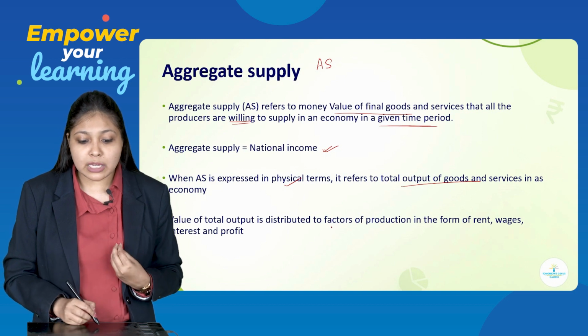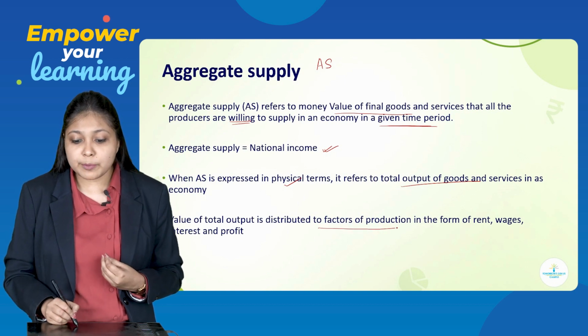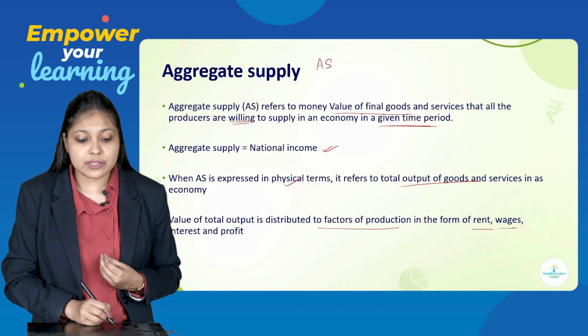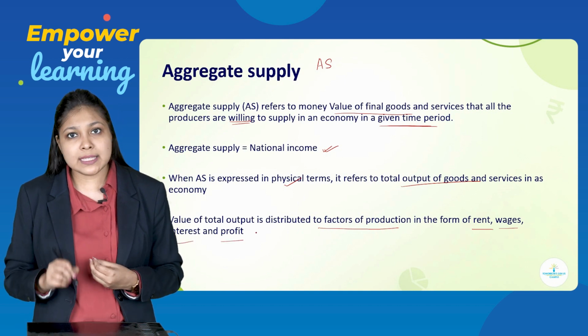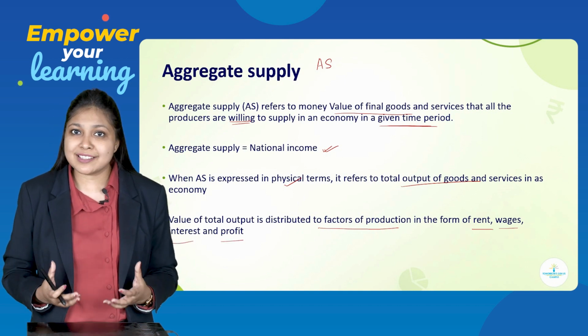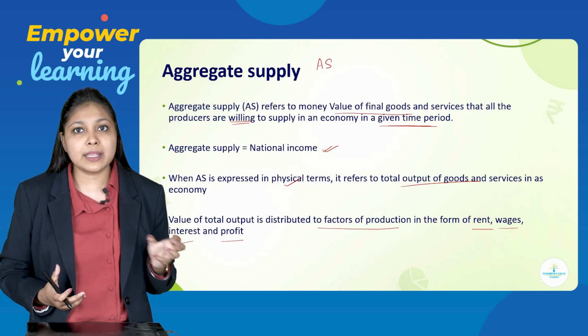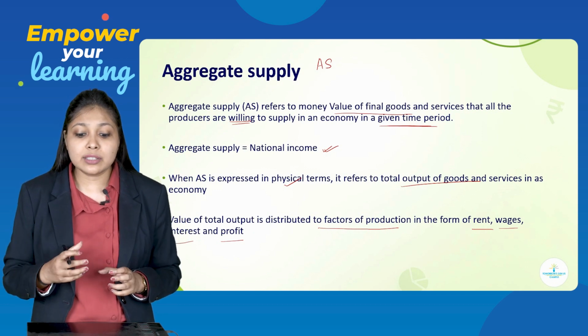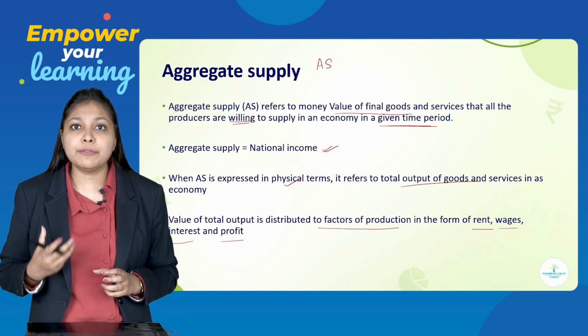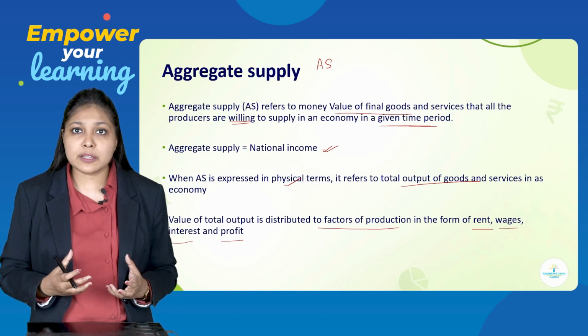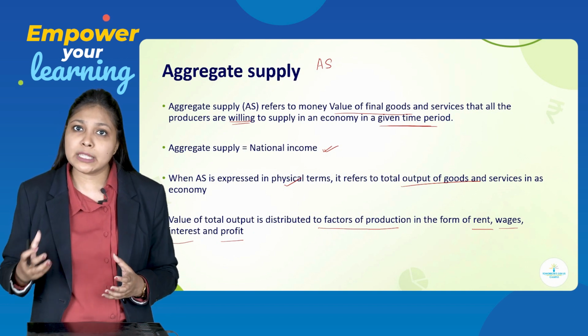So, the value of total output is distributed to factors of production in the form of rent, wages, interest and profit. This we already know, we are familiar with these terms. Factor services will provide their services and in return they will be getting some kind of benefits. So, factors of production are nothing but your land, labor, capital and entrepreneur.